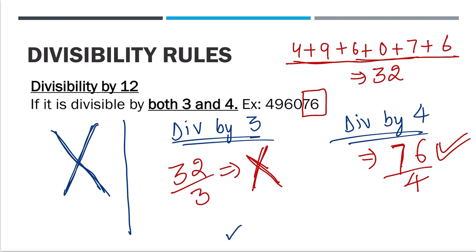If it had been one tick, both ticks, then we would say that it is completely divisible by 12. But for divisibility by 12, it has to be divisible by 3 and divisible by 4, both. It cannot be either. Right? I hope this is clear. Divisibility by 12 is done.